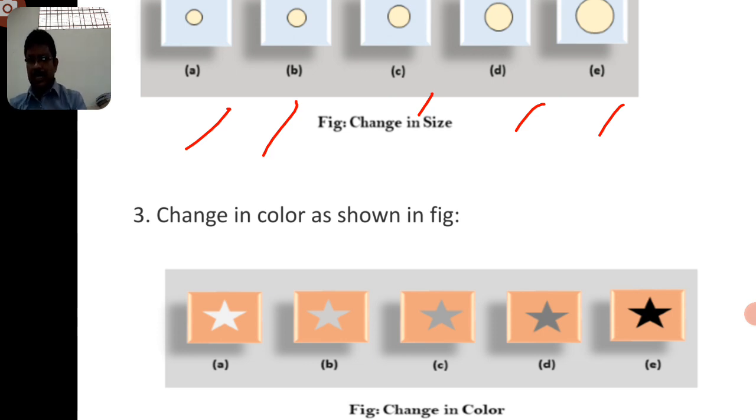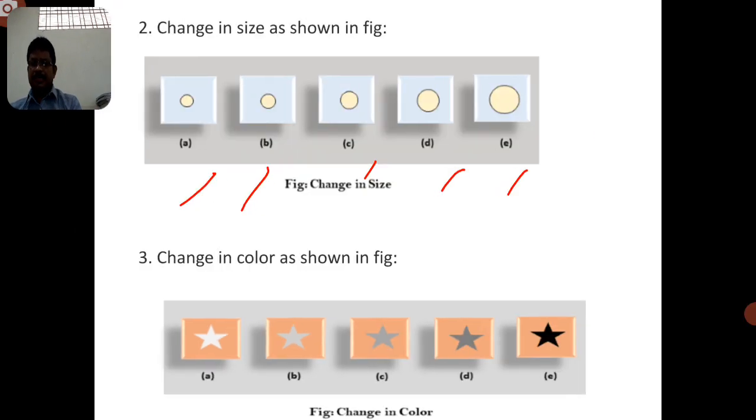These two are different. The color of image A may be different compared to B, C, D and E. So all these image colors can change. We can set whatever color we require, so that means animation plays a prominent or key role.